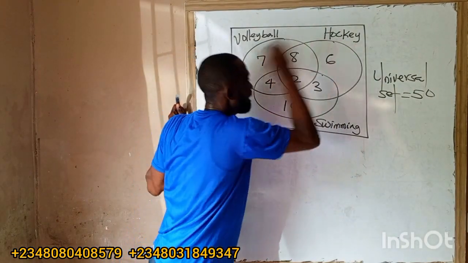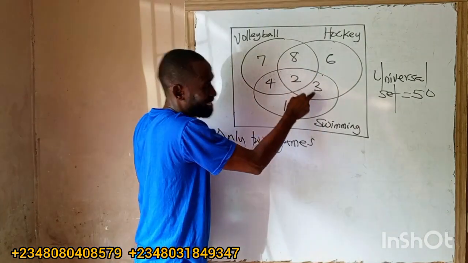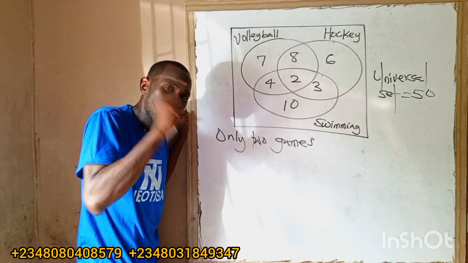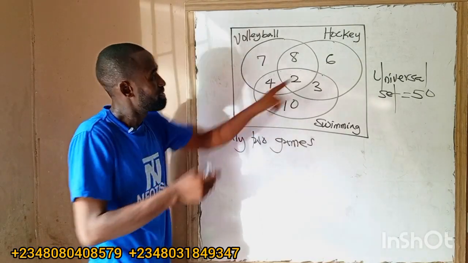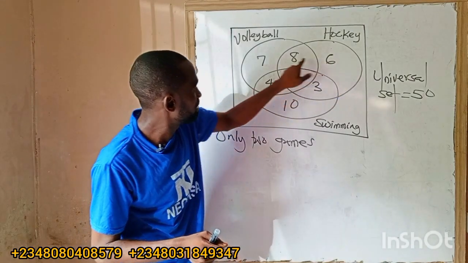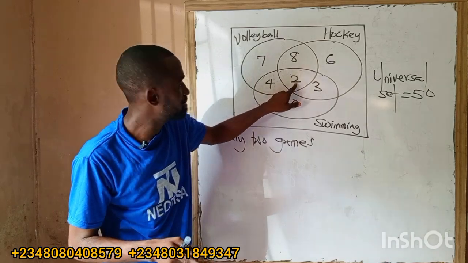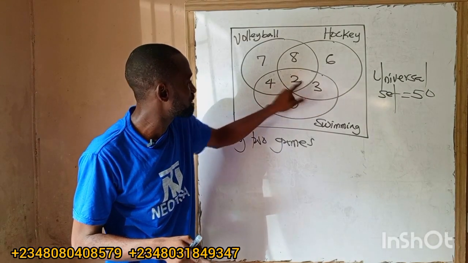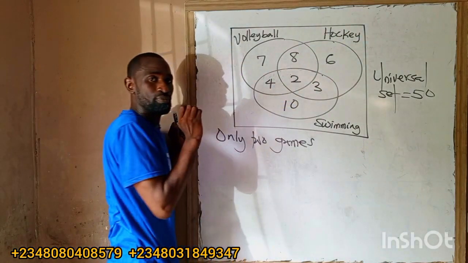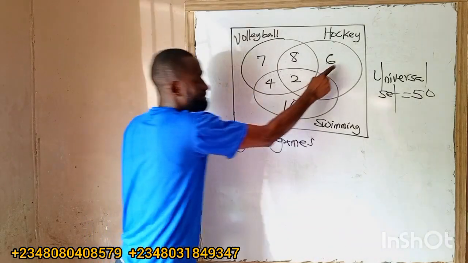Now, the number of hockey is everything here. So what will be hockey? 6 plus 8 plus 2 plus 3. If they say hockey only, 6 is hockey only. Hockey is everything here. 6 plus this, which is 14. 14 plus this is 16. 6 plus this is 19. So hockey is 19. The number of hockey is 19. But hockey only is 6.